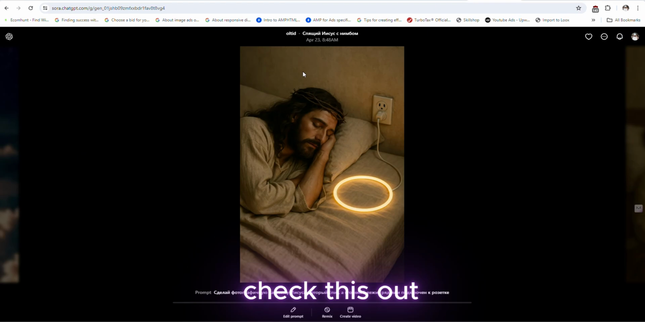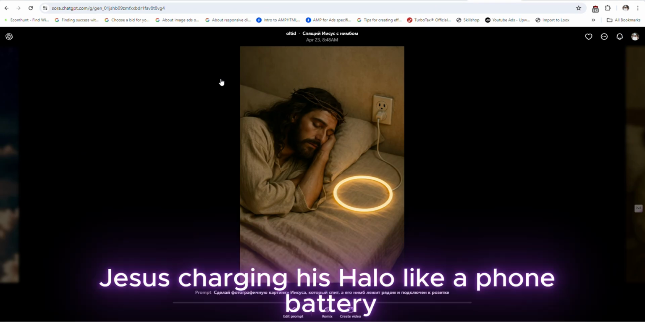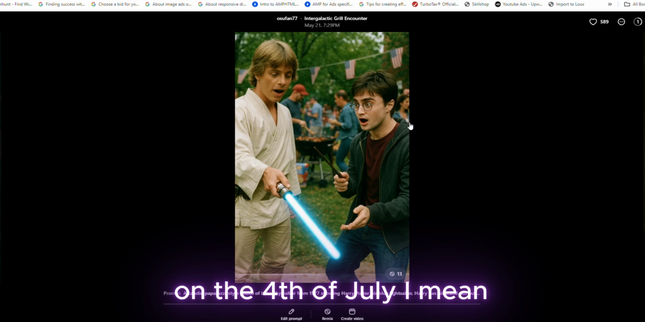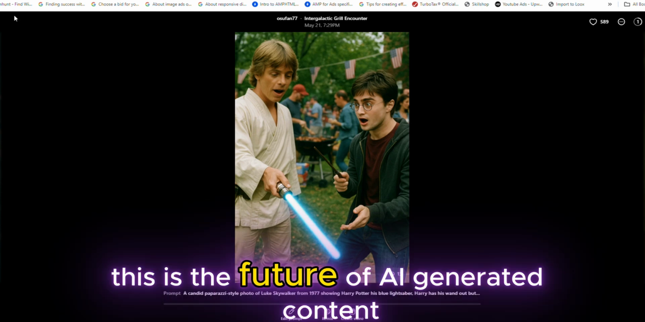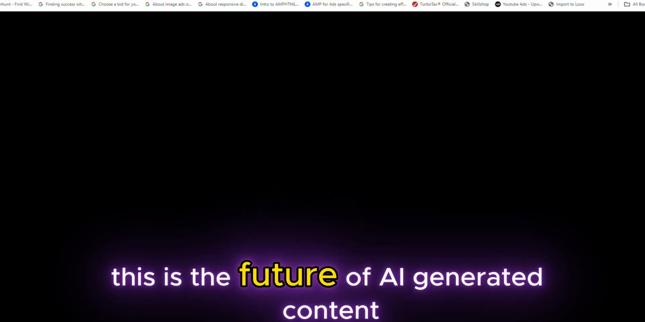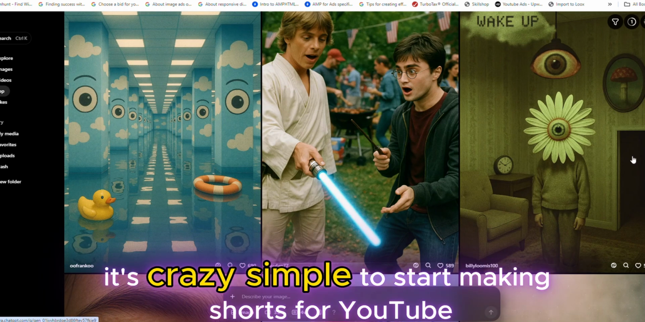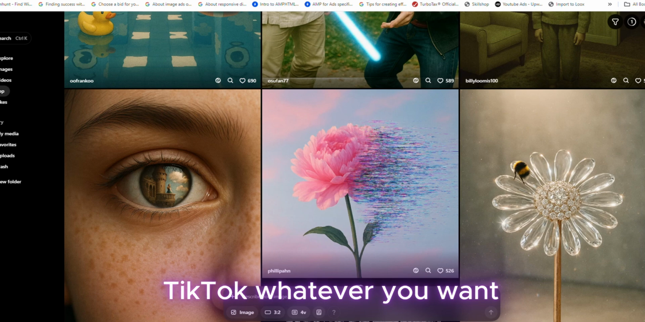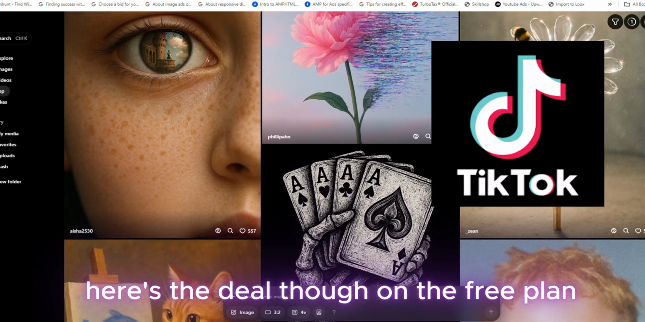Check this out. Jesus charging his halo like a phone battery. Over here, Harry Potter casually chilling with Luke Skywalker on the 4th of July. I mean, come on. Right away, you'll feel it. This is the future of AI-generated content. And guess what? It's crazy simple to start making shorts for YouTube, TikTok, whatever you want.